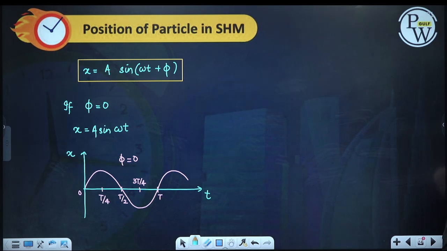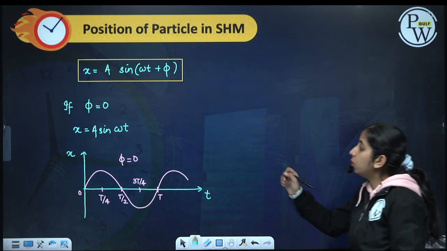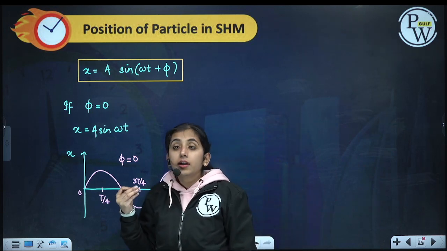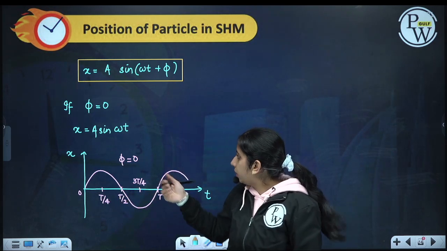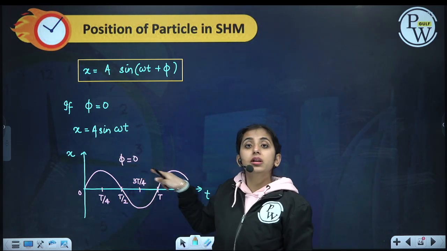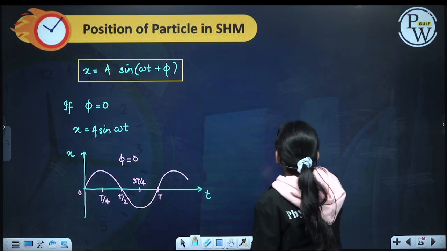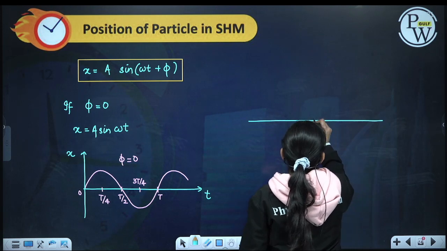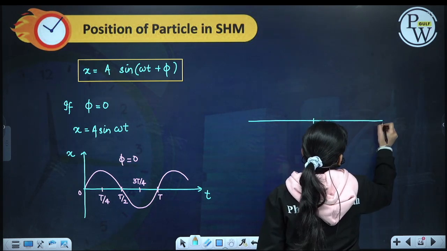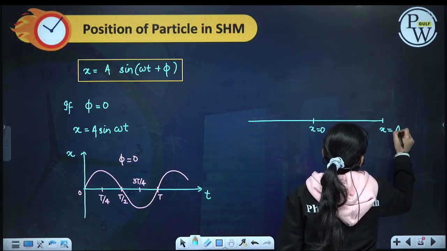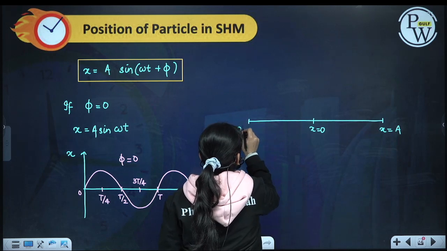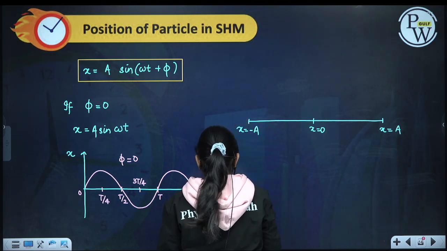This graph I have drawn is for phi equal to 0 only. I'm really sorry, this is particularly for phi equal to 0, where my particle starts from the mean position. x is equal to 0, x is equal to plus a, x is equal to minus a.